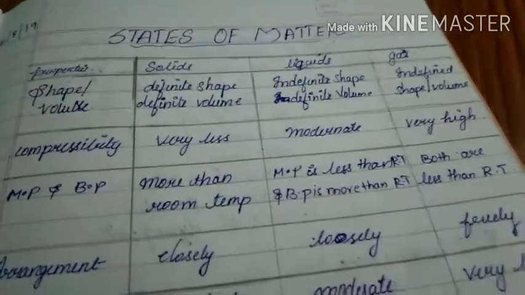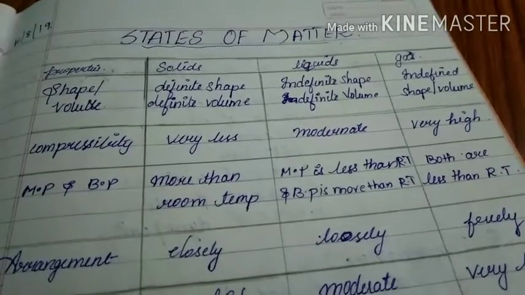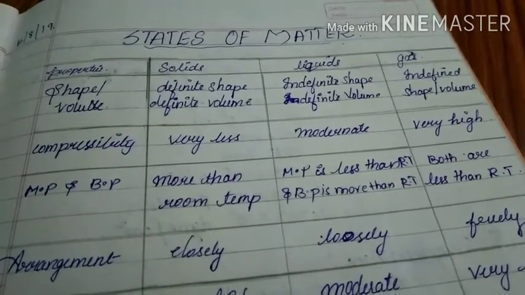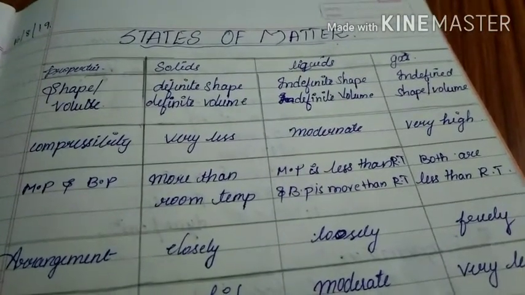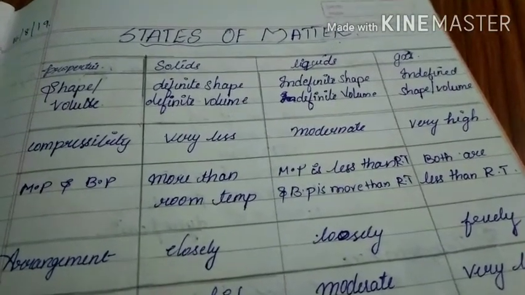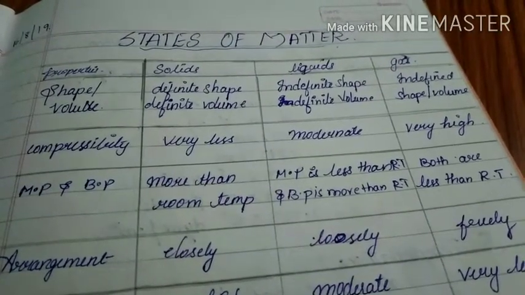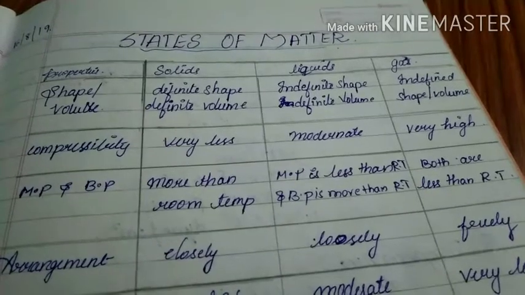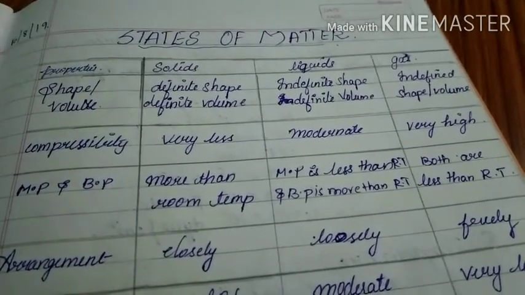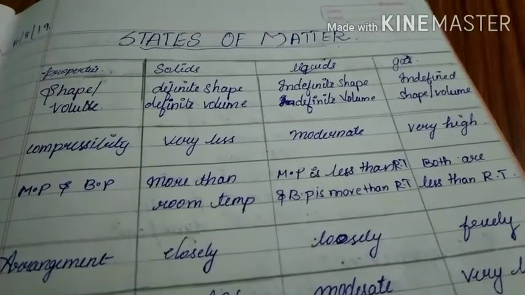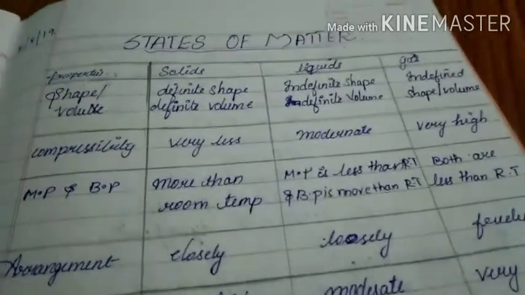We know matter exists in three states, that is solids, liquids and gases. In this chapter we specially discuss gases. Liquids and solids we will discuss in class 12. Before going to discuss gases, we just discuss the introduction of solids, liquids and gases.